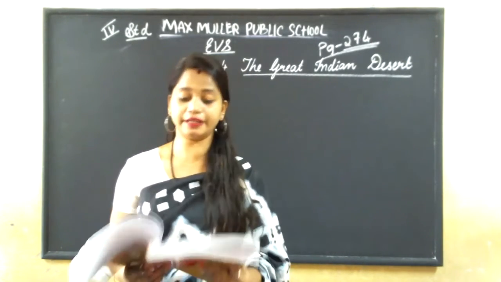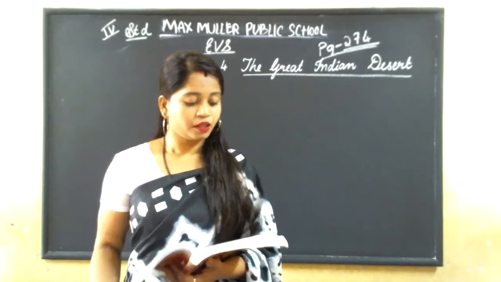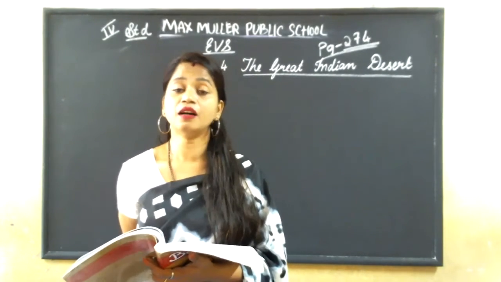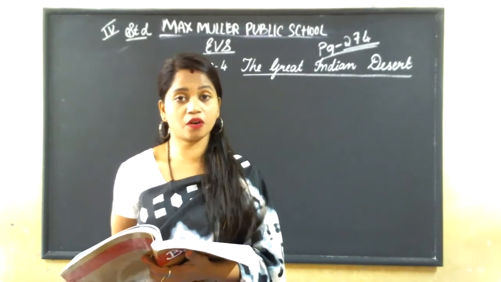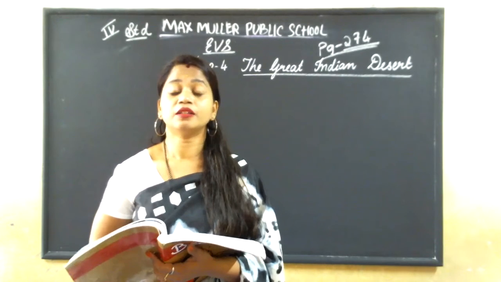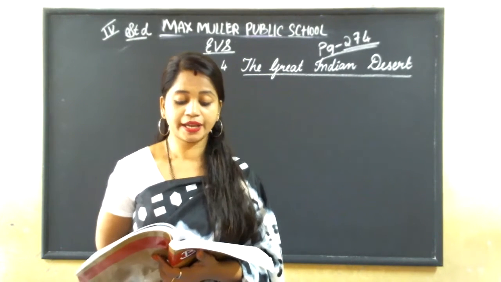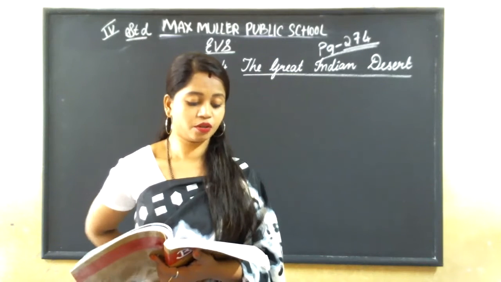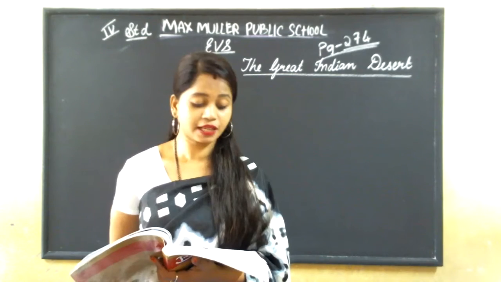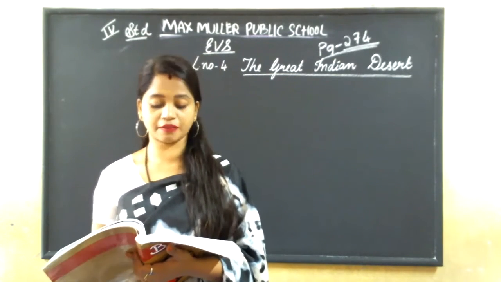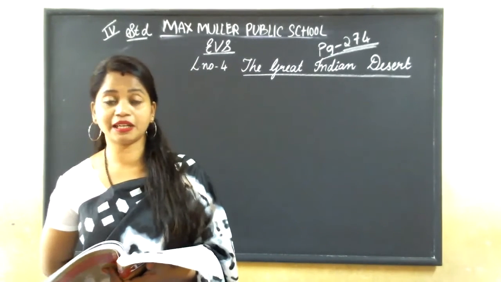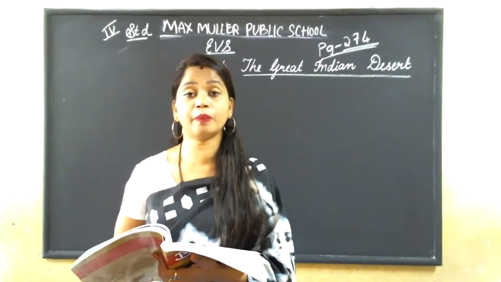The Great Indian Desert. A desert is an area that receives very less rainfall. Because it receives very less rainfall, the place has turned into a desert. It is covered with sand completely and is also called a sandy plain.